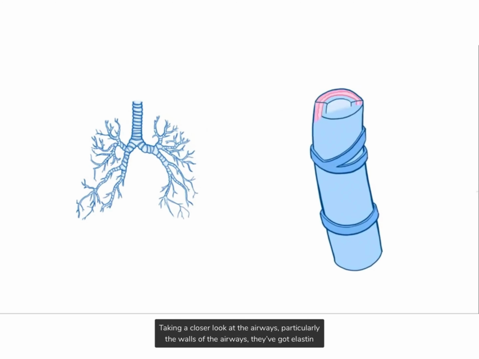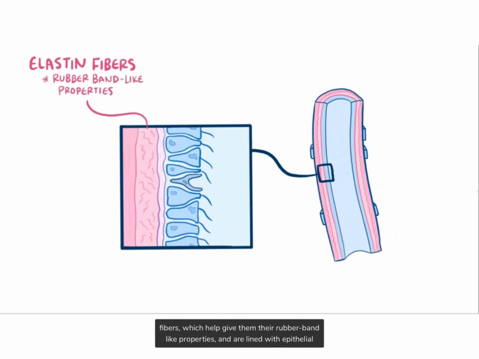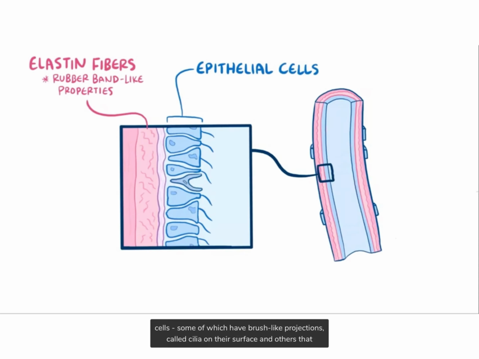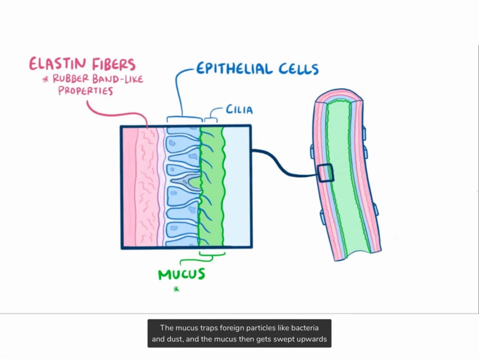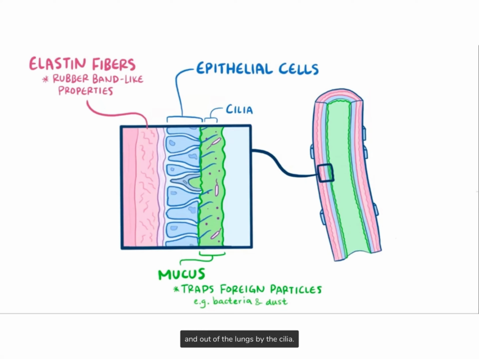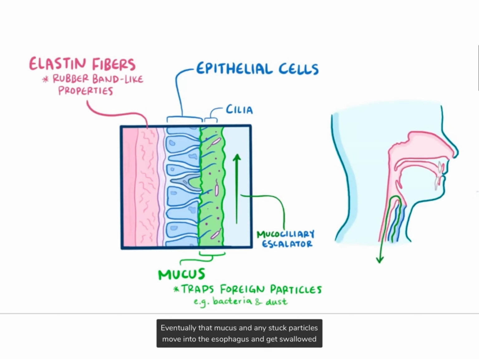Taking a closer look at the airways, particularly the walls of the airways, they've got elastin fibers, which help give them their rubber band-like properties, and are lined with epithelial cells, some of which have brush-like projections called cilia on their surface, and others that secrete mucus. That mucus traps foreign particles, like bacteria and dust, and the mucus then gets swept upwards and out of the lungs by the cilia. Together, this whole system is called the mucociliary escalator. Eventually, that mucus and any stuck particles move into the esophagus, and then get swallowed and destroyed by acid in the stomach.